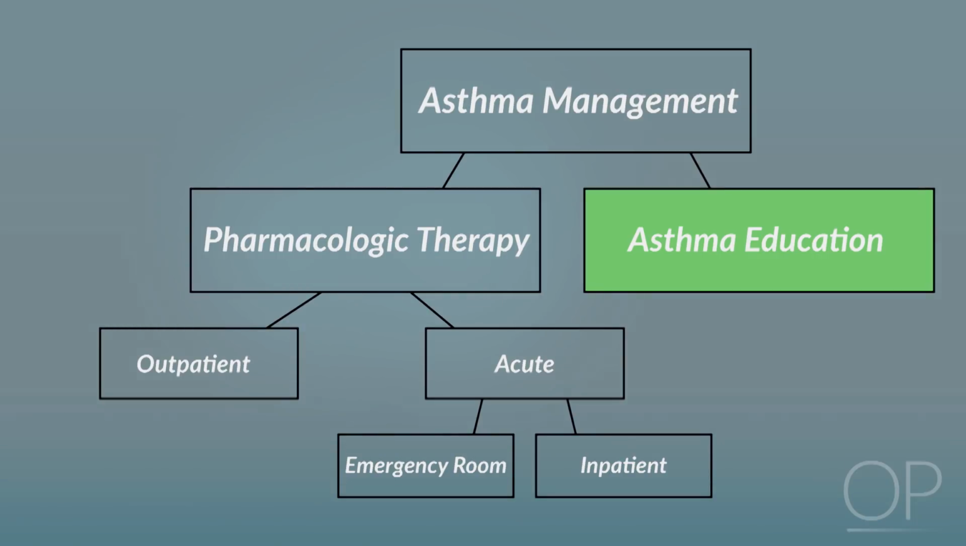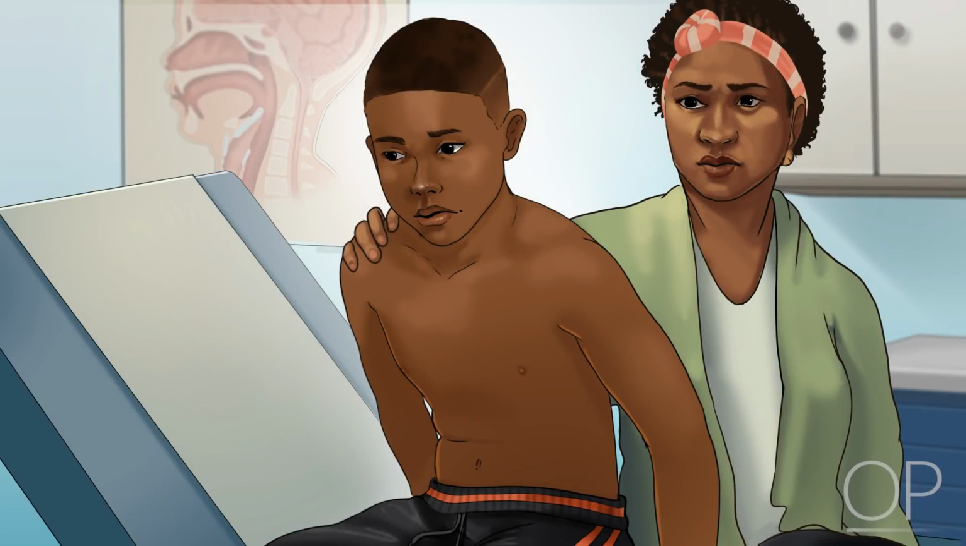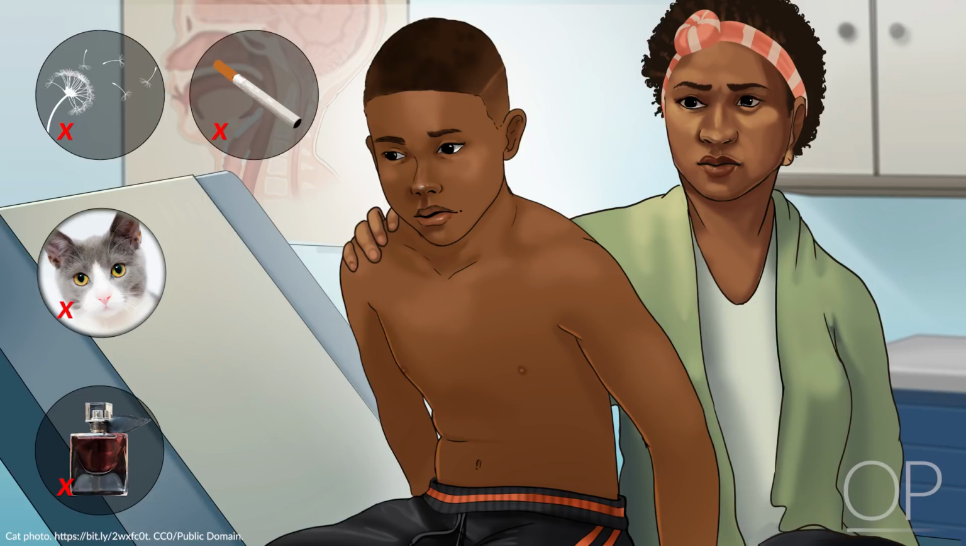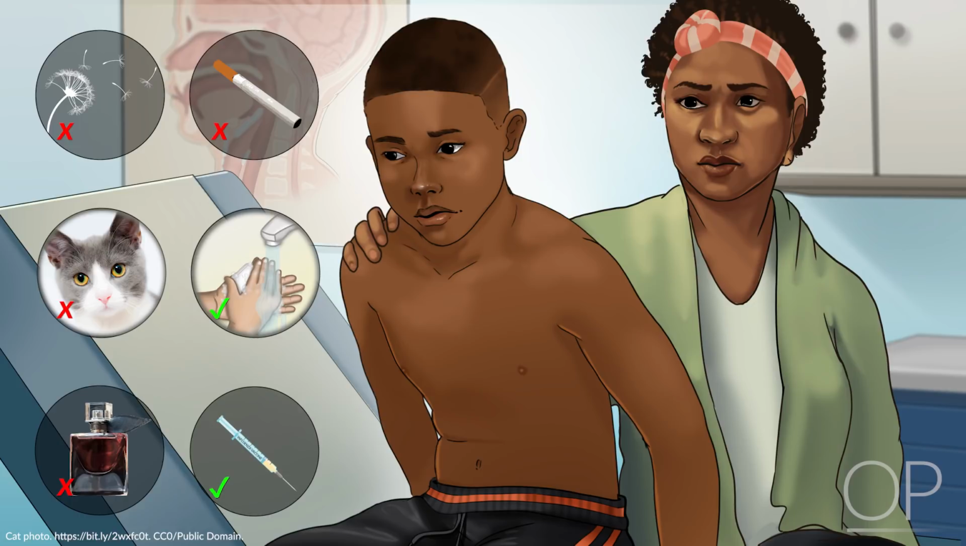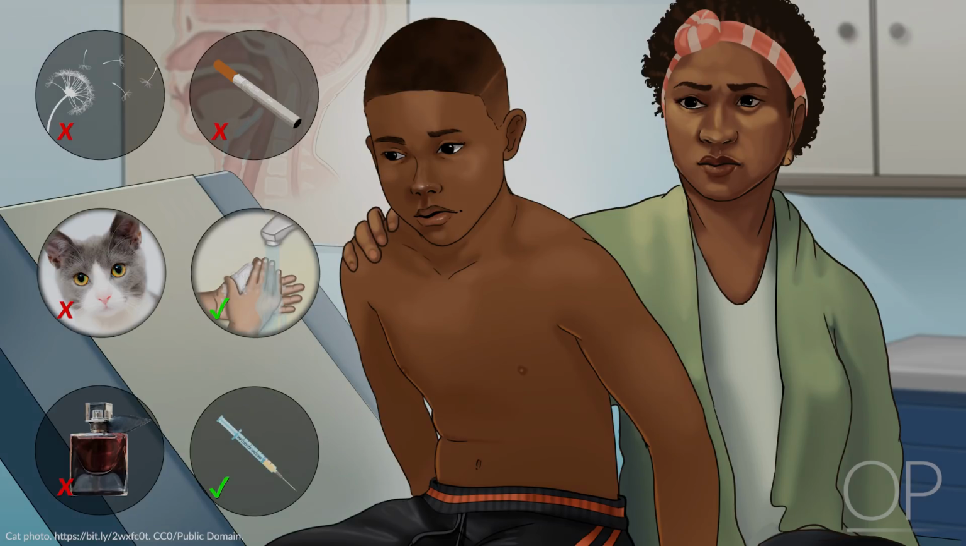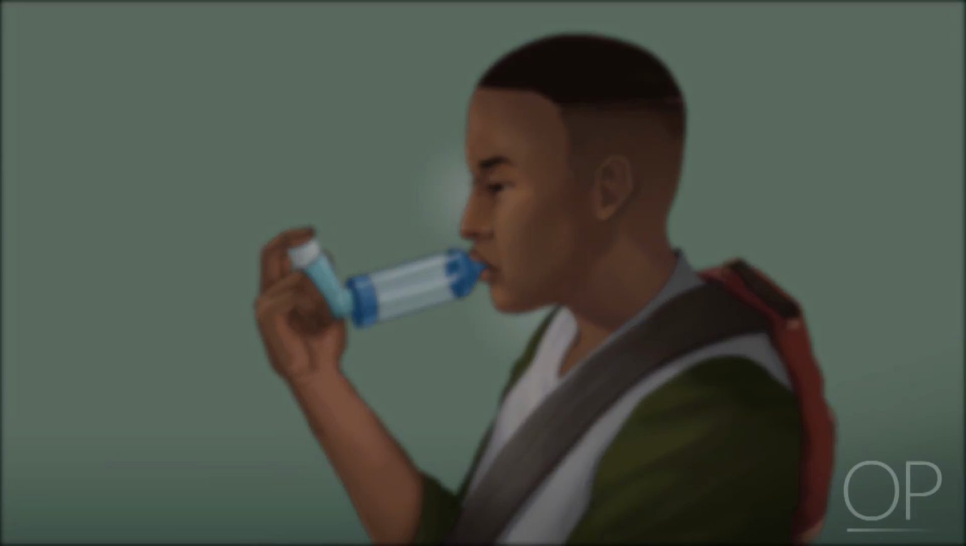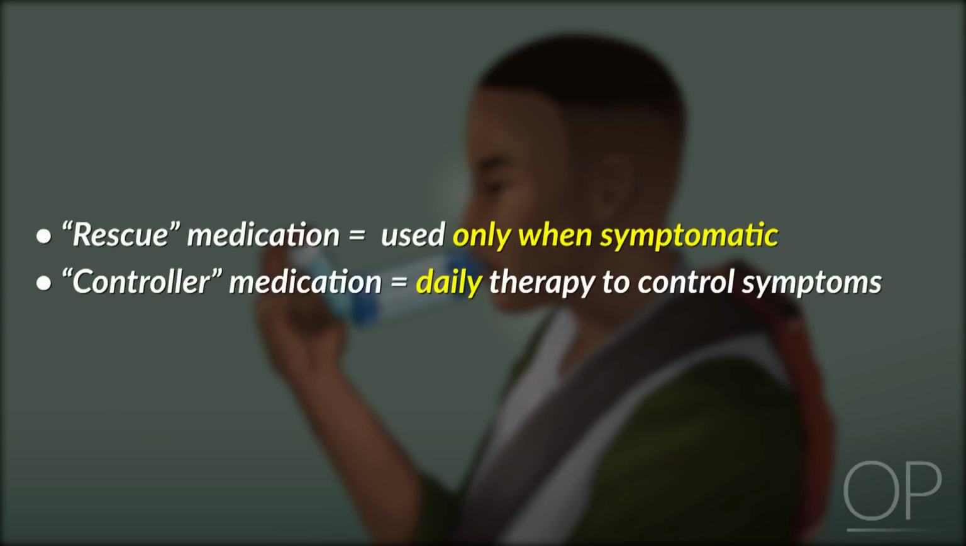Asthma education. Families should be counseled on the importance of avoiding the patient's asthma triggers, such as allergens, animal dander, fragrances, or smoke. They should be encouraged to practice good hand hygiene and to obtain the flu vaccine annually to prevent respiratory infections. The proper administration of medication should be reviewed, including how to use a metered dose inhaler and the importance of using a spacer to effectively deliver the inhaled medication to the airways and prevent the development of oral thrush. The concepts of rescue and controller medication should be reviewed.